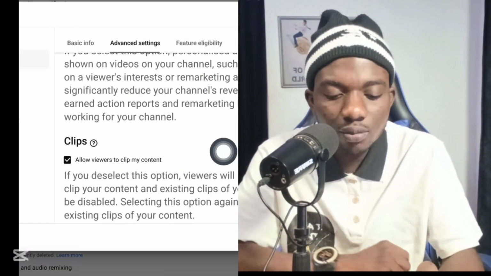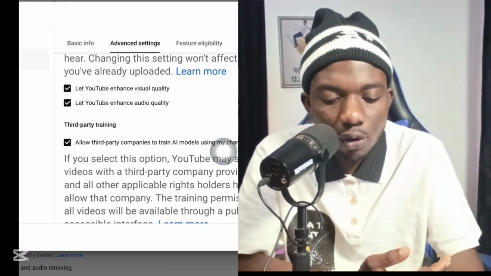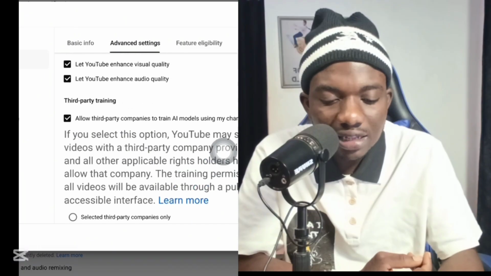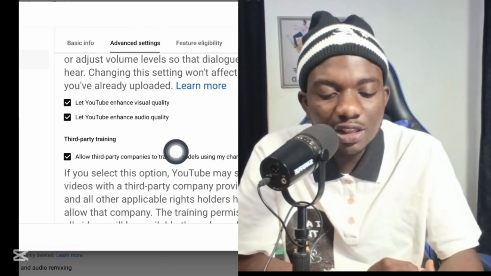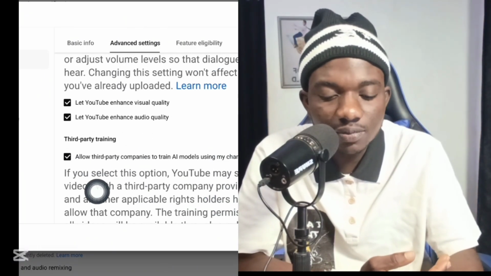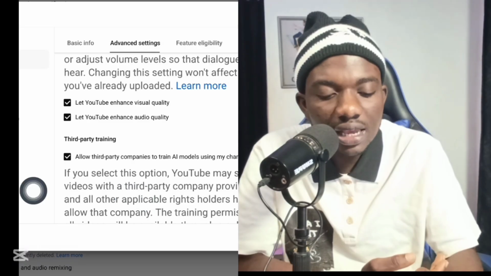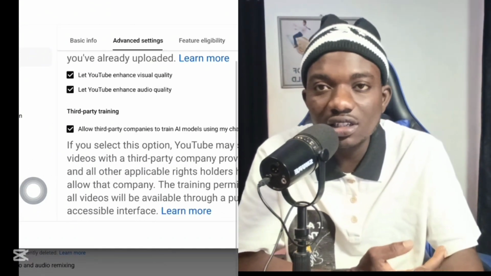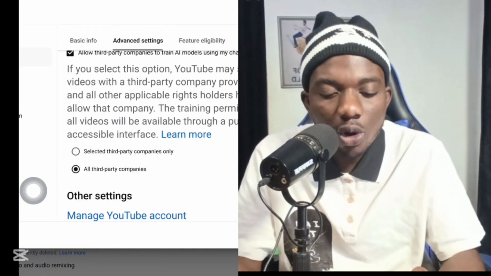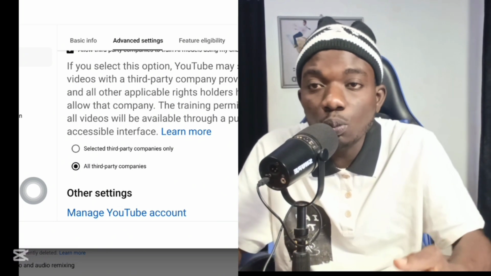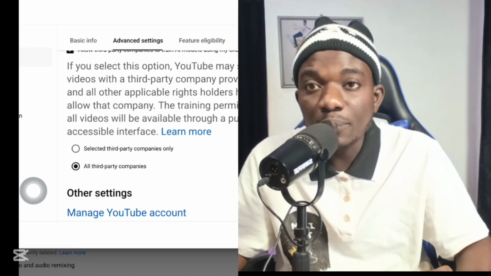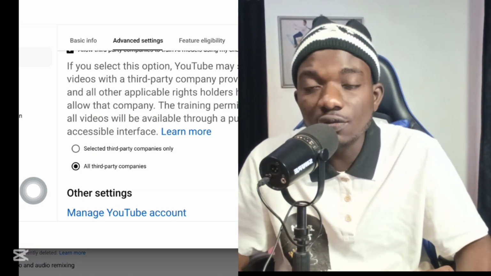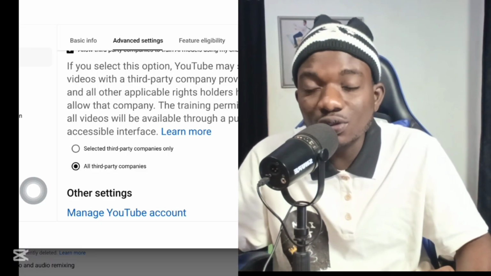And apart from that, there are a couple of other settings that are important for you to set. Also, this third-party training setting: you can see "allow third-party companies to train AI models using my content." This particular one will allow different AI to be able to pick your video immediately you publish it, and this helps with training on keywords.